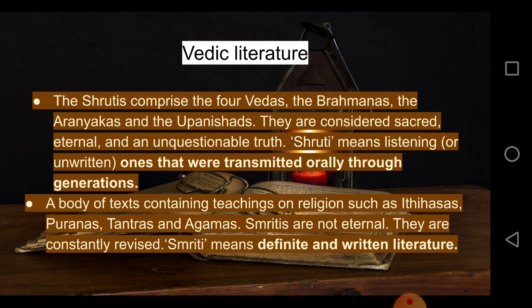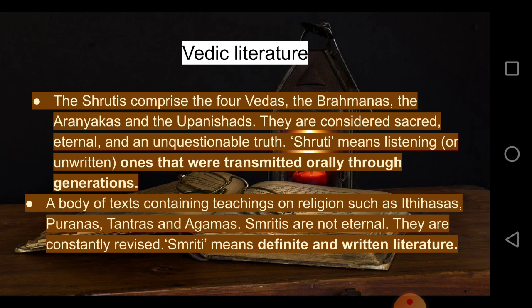So where did they get these Shrutis from? From their ancestors. From their ancestors, from the stories they said, everything, they started listening and they got these Shrutis. Smritis are a body of texts containing teachings and religious literature such as Itihas, Puranas, Tantras and Agamas. Smritis are not eternal.